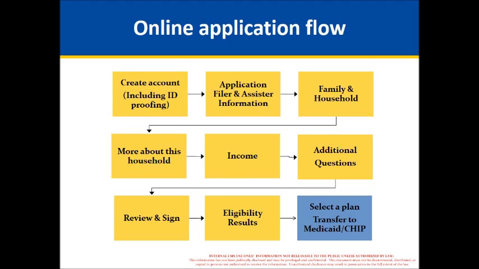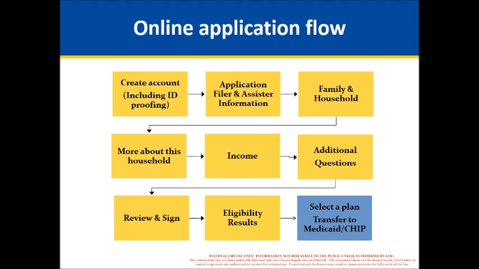These different boxes that you see in front of us show a flow that depicts the online application process. It begins with account creation, which includes identity proofing, where someone who's applying on behalf of other people or for themselves needs to go through a process of identity proofing. That means answering questions that they would only know the answers to, and it ends with consumers seeing their eligibility results and continuing to plan enrollment if they're eligible.